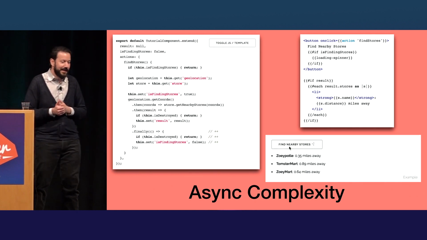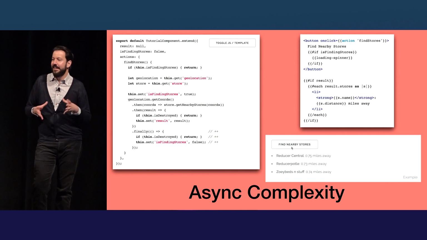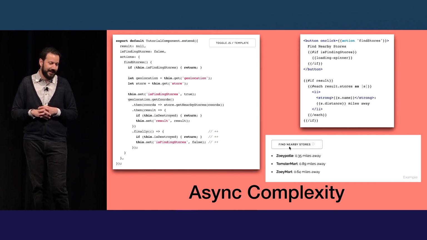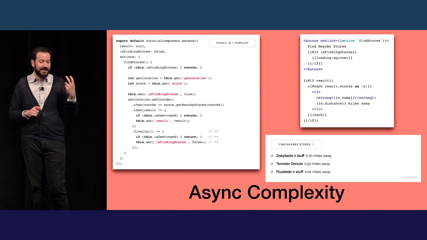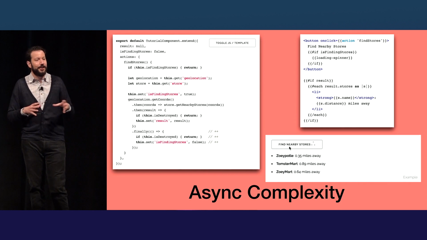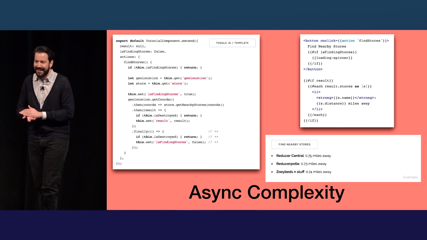So you can see there's a lot of complexity here, right? If you want to show a loading spinner, you need to manually track some Boolean. Is there a request in flight? That is, finding stores, returned at the top. You're going to need to set it to false no matter what happens in the finally, and you need to check isDestroyed because you can't call set on a destroyed object, right? I see heads nodding. We all know that.